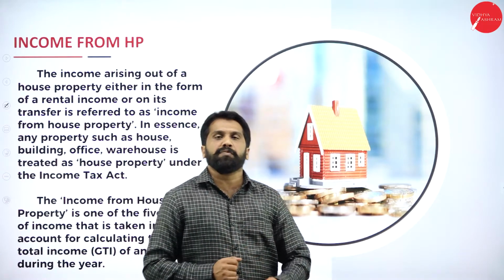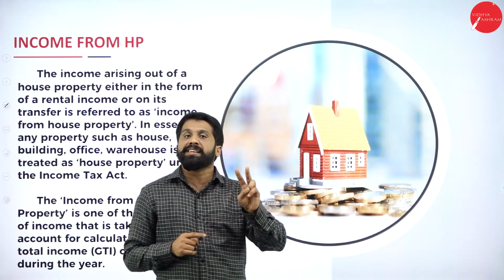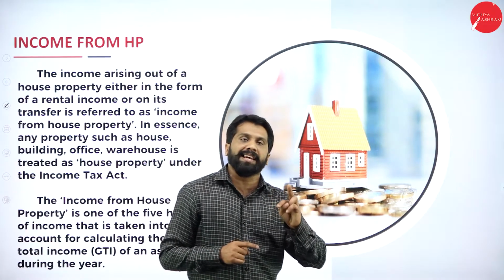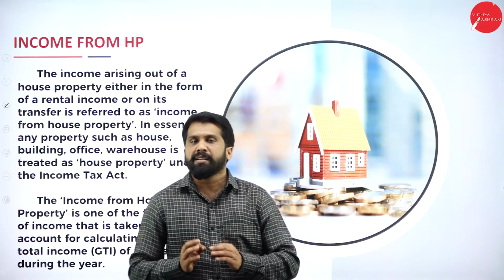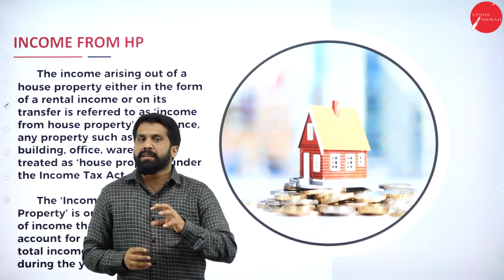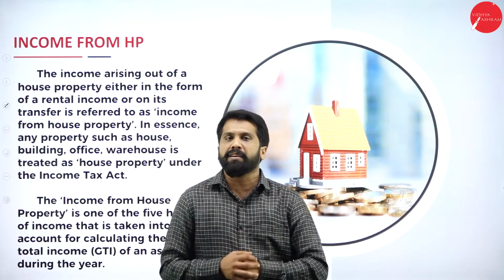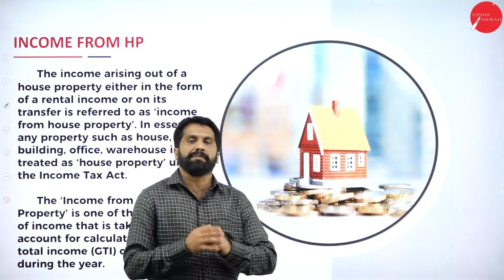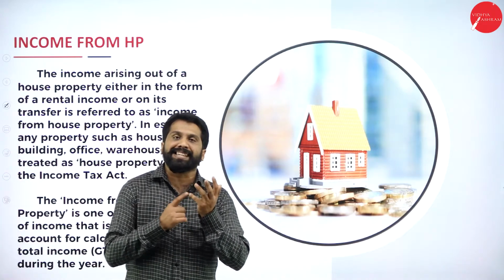Now, in this we get 2 concepts: vacant period and unrealized rent. What do you mean by vacant period? Very simple. Our vacant property, we also call it the vacant period. Total we have 12 months in a year. For example, you have constructed a house and finished the construction on March 31st. April, there is no tenant.